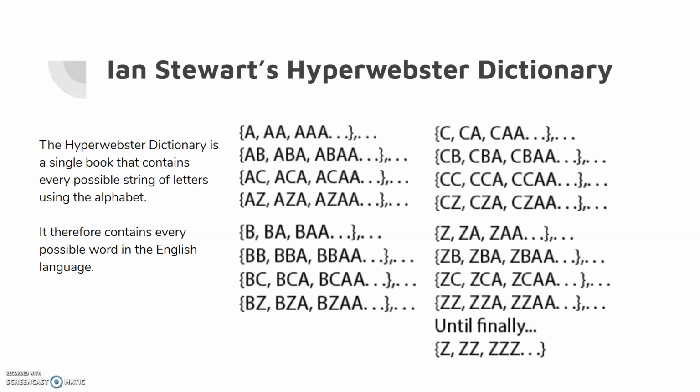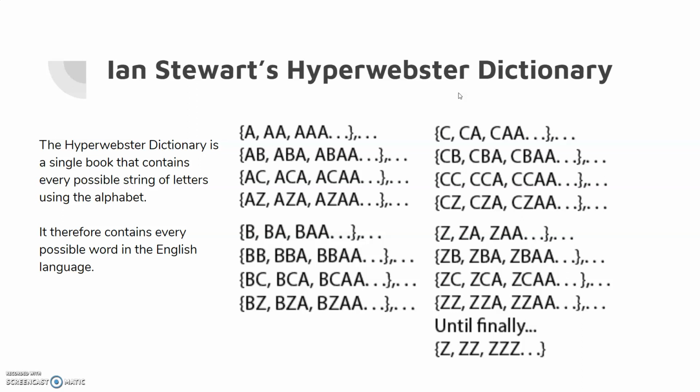First, let's write it. This book is what's called the Hyperwebster Dictionary, and Dr. Ian Stewart theorized the process one would go about in trying to make it. First, we write down the sequence A, AA, AAA, and so on, and keep going forever.